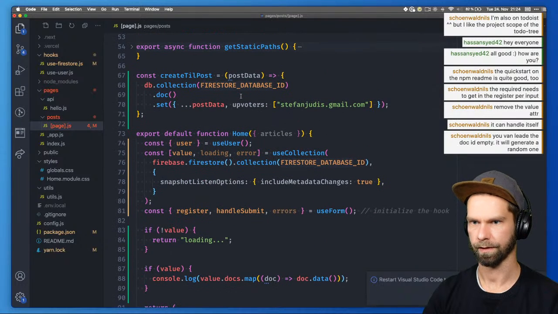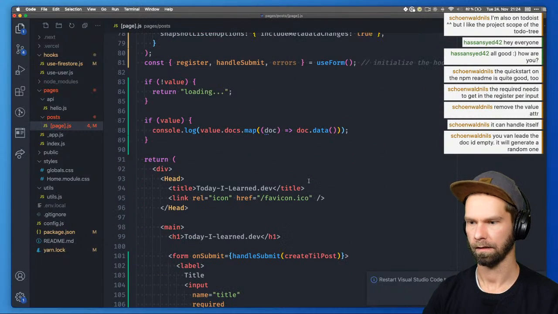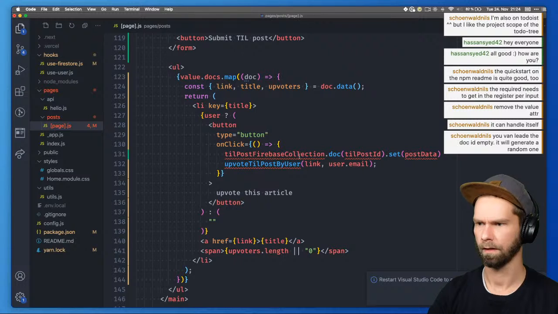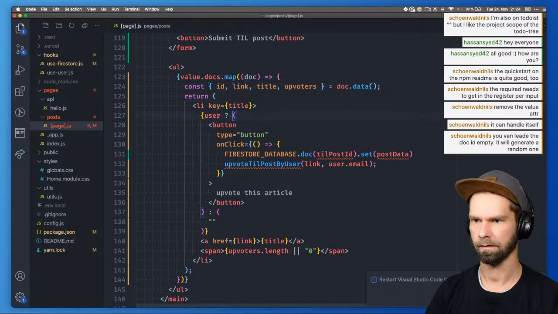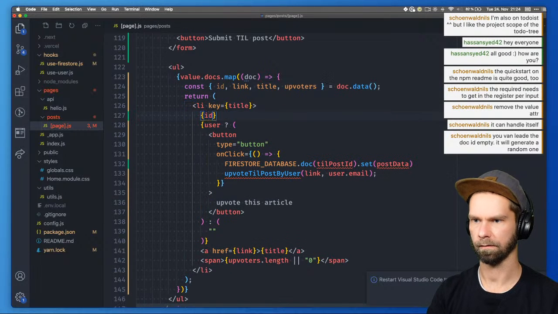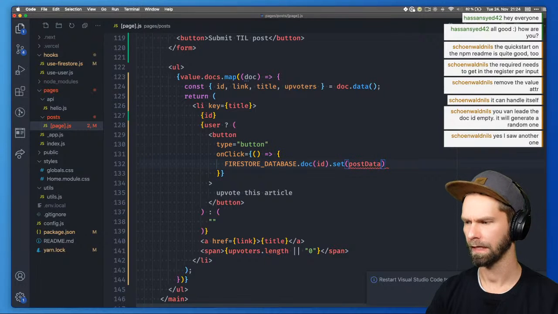So now we can reuse this one. We can reuse it in one place, which is here. And then did we have it somewhere else? I don't think so. So now we have the Firestore database. Do we get an ID back here? Let's just log that out and see if it's available. ID, then we use the ID, and then is it merging automatically somehow? And then we want to